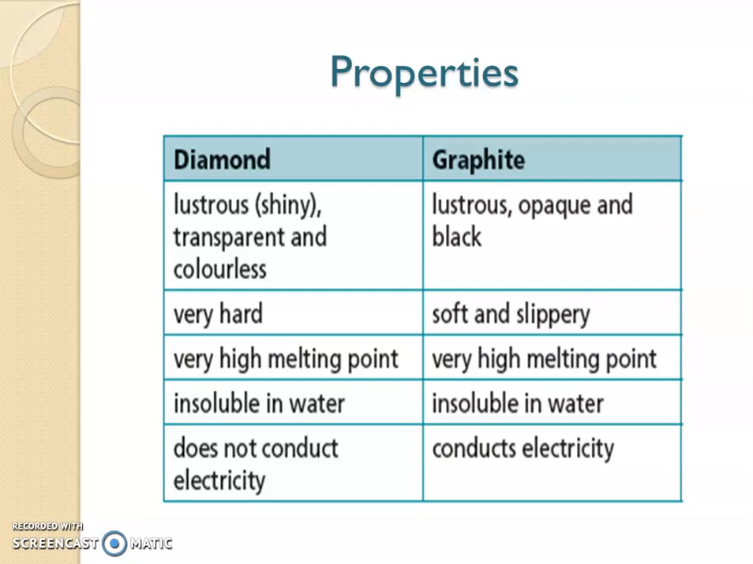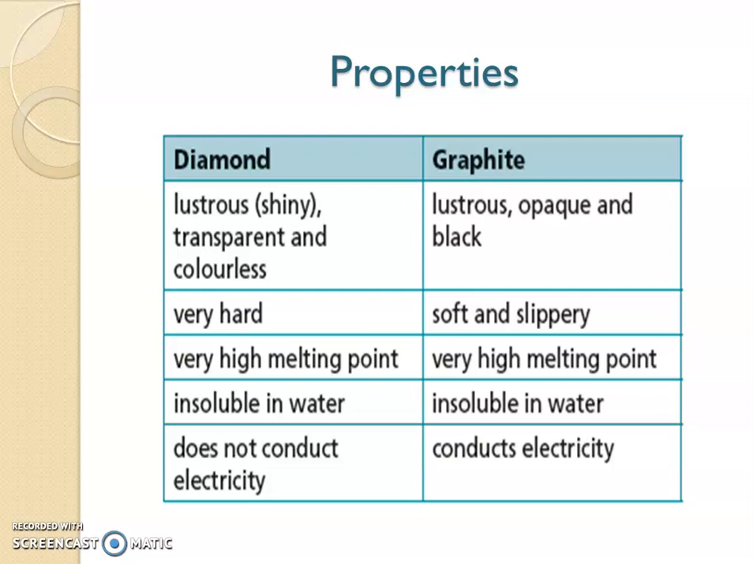Now coming to melting point, both diamond and graphite have very high melting points, and both are insoluble in water. Now let's see what about the electrical conductivity. Diamond does not conduct electricity, whereas graphite is a conductor of electricity.